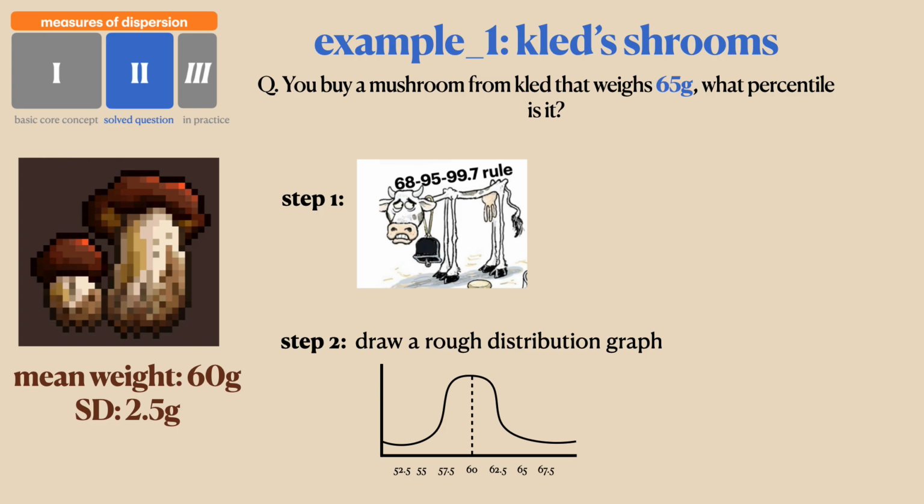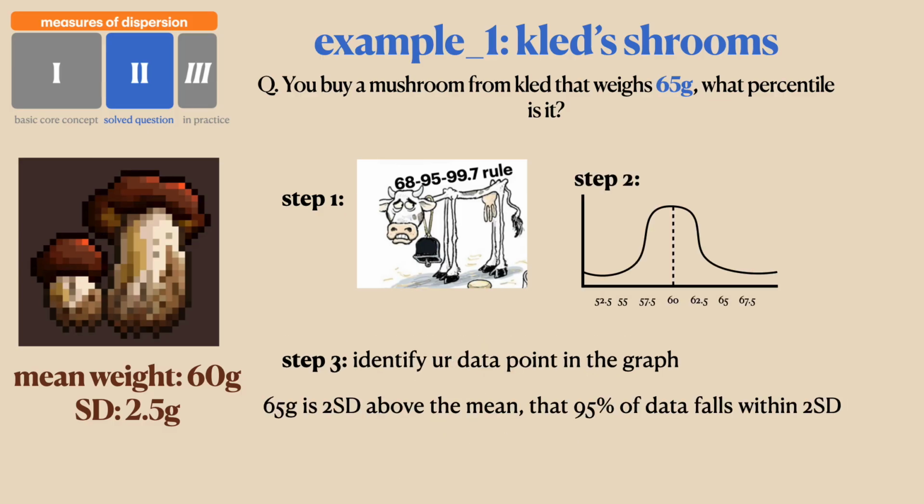So on the right hand side, you could see if the standard deviation is 2.5 grams, that means 62.5 grams is going to be 1 standard deviation, 65 grams is going to be 2 standard deviations, etc. And you fill this up for both above and below the mean. And then step 3, you identify your data point within the graph. In this case, they said that the mushroom is 65 grams, which means it's going to be 2 standard deviations above the mean. Then you link it with the formula.